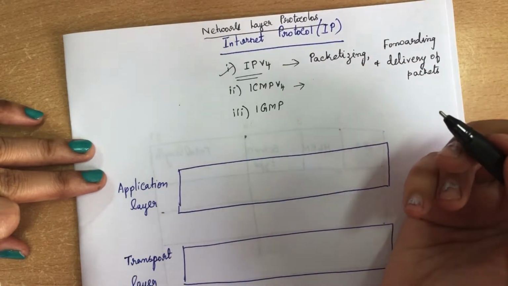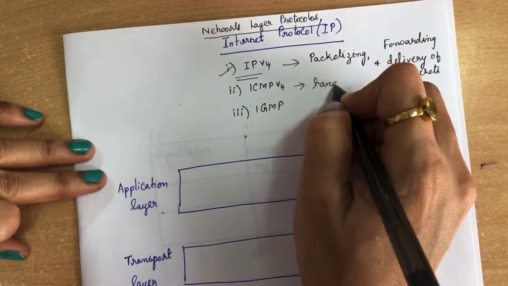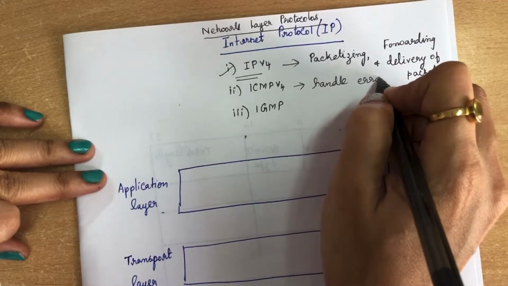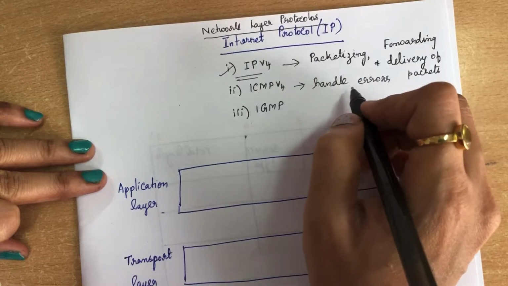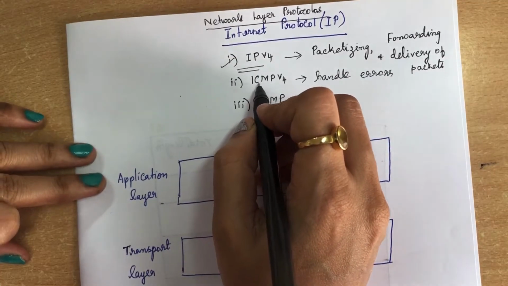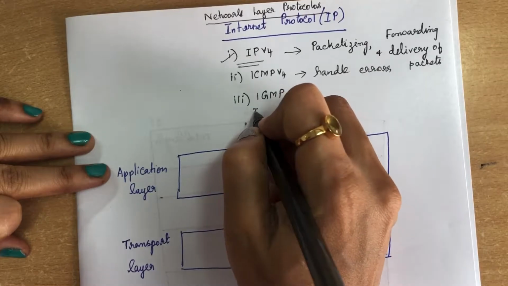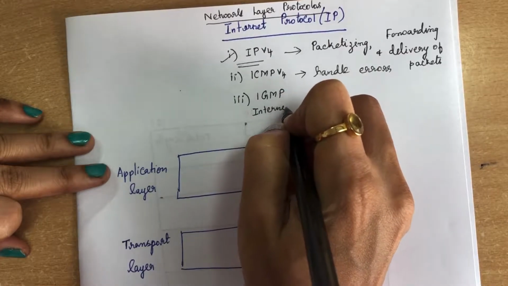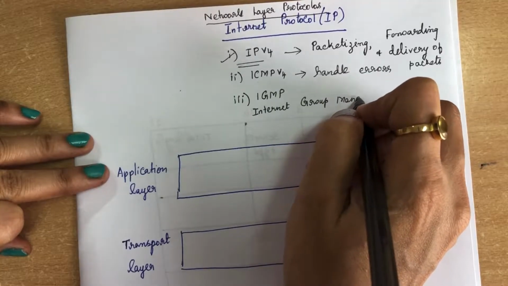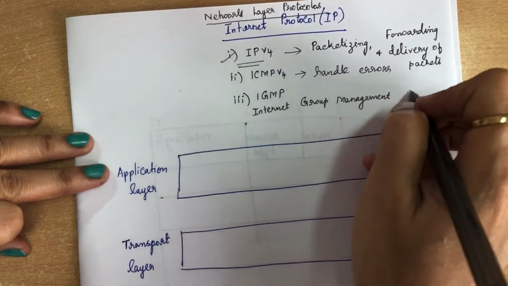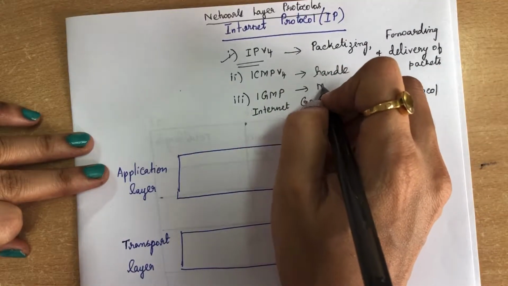And what will Internet Control Message Protocol do? This protocol will handle all the errors. When we are going to deliver the packets to the destination, errors will be encountered. Those errors will be handled by Internet Control Message Protocol version 4. Next is Internet Group Management Protocol, and this protocol helps in multicasting.